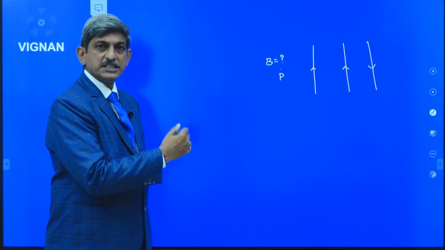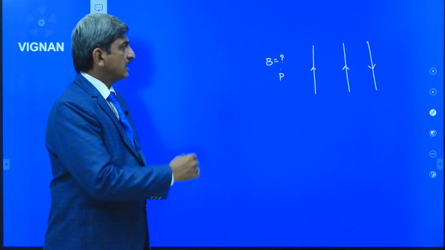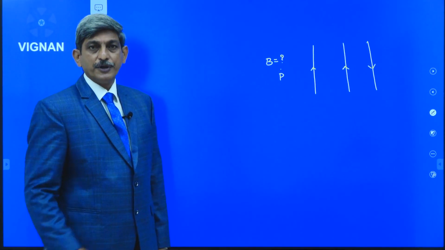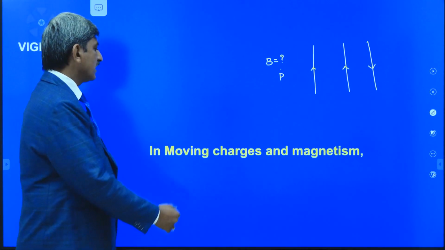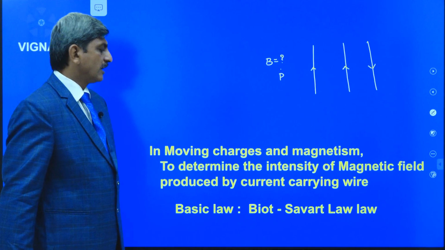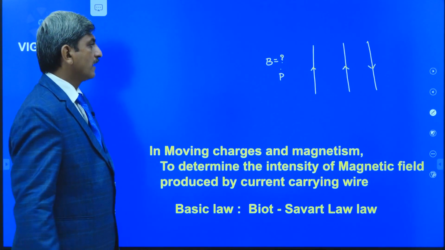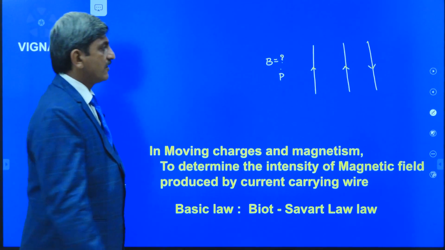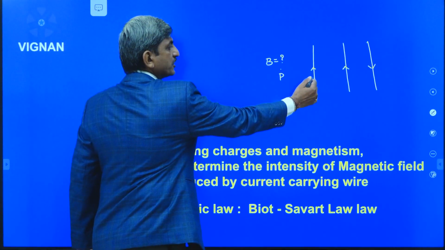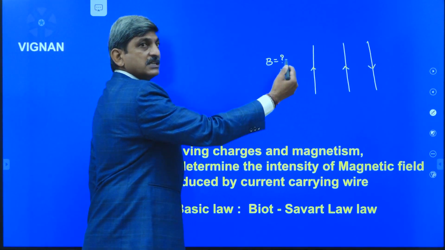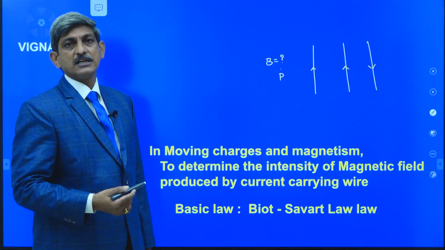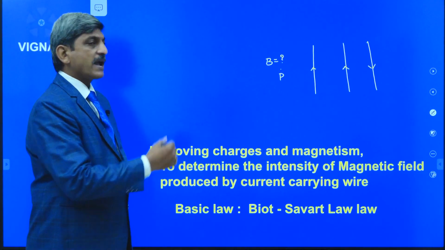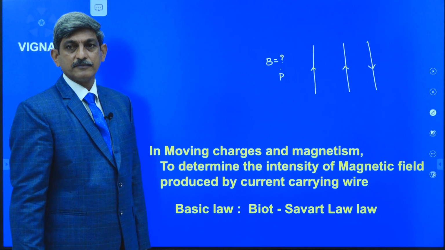Here, in this moving charges in magnetism, the intensity of the magnetic field produced by the current carrying conductors can be determined by the basic law, that is the Biot-Savart's law. Using the Biot-Savart's law, we can determine the magnetic field produced by the first wire, second wire, and third wire separately. By adding them vectorially, we can determine the magnetic induction at point P.